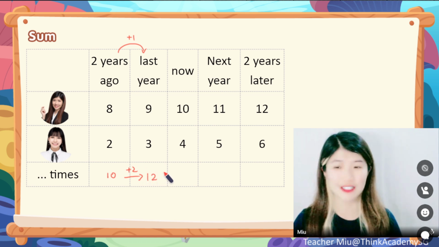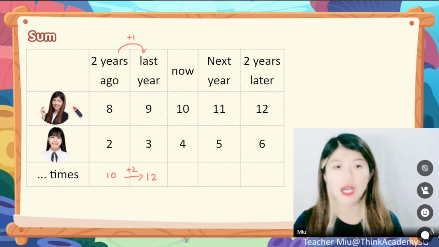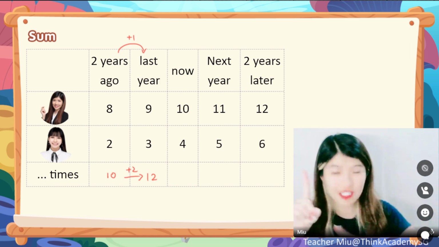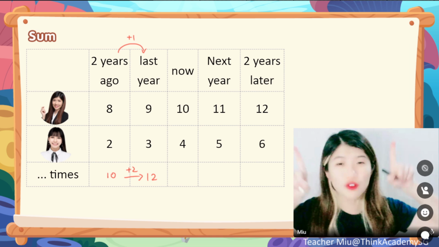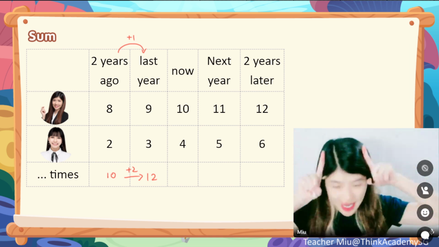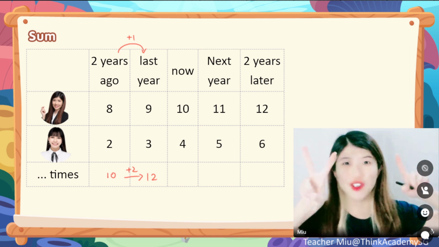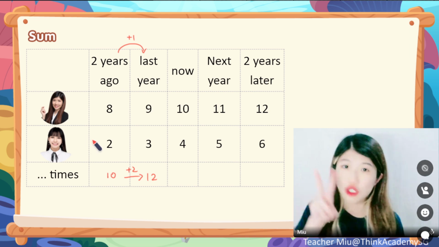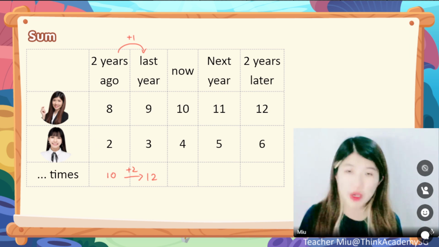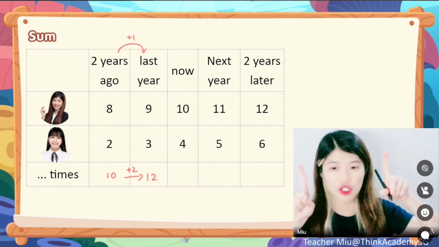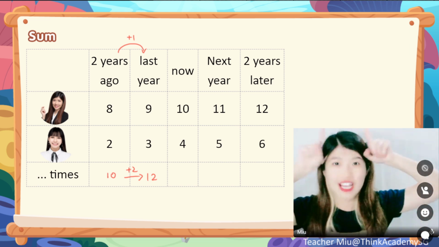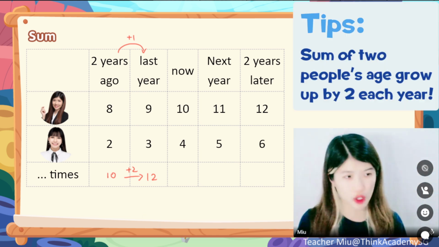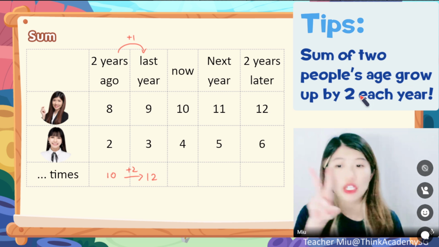It is well done, dear. Because after 1 year, Miu will increase 1 year old, right? And at the same time, Charlene will also increase by 1. So the sum of these two people would together increase by 2. Well done, dear. So this is something we need to pay attention to. Since we have 2 people, every year, Miu increases, Charlene also increases. So that's why it would be 2 each year, all right? This is something about the sum. The sum of 2 people's age would grow up by 2 each year.